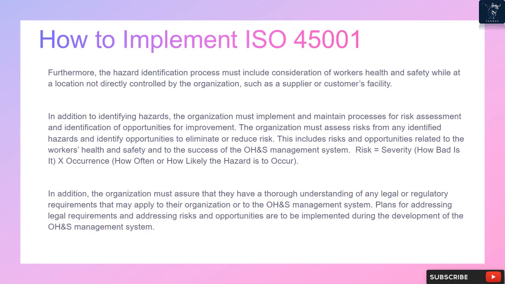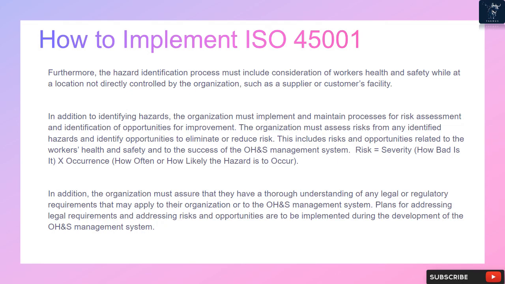In addition to identifying hazards, the organization must implement and maintain processes for risk assessment and identification of opportunities for improvement. The organization must assess risks from any identified hazards and identify opportunities to eliminate or reduce risk. This includes risks and opportunities related to the workers' health and safety and to the success of the OHS management system. Risk equals severity: how bad is it, times occurrence, how often or how likely the hazard is to occur.